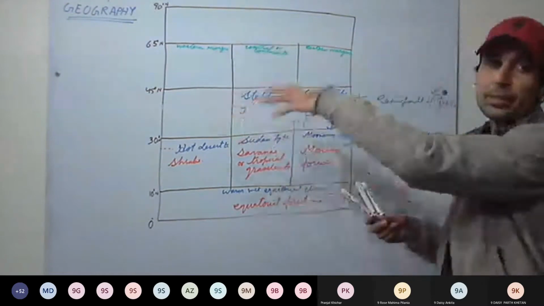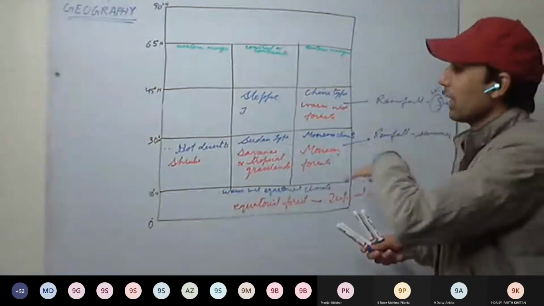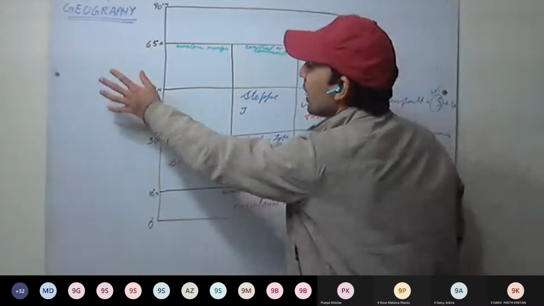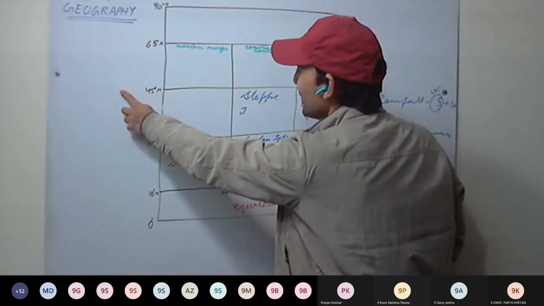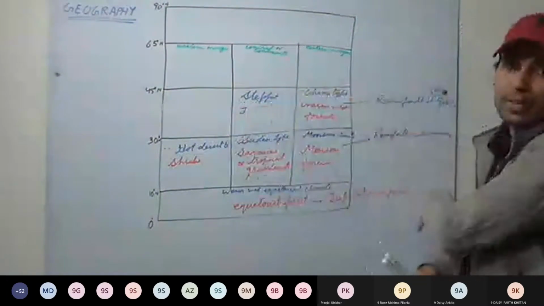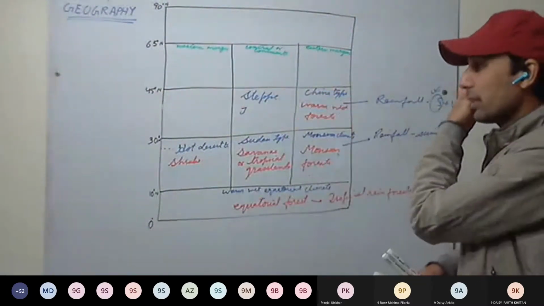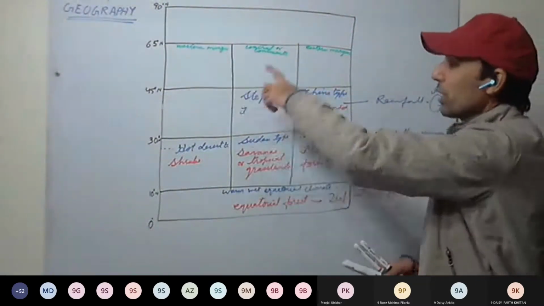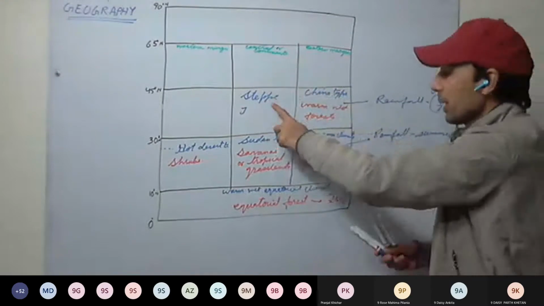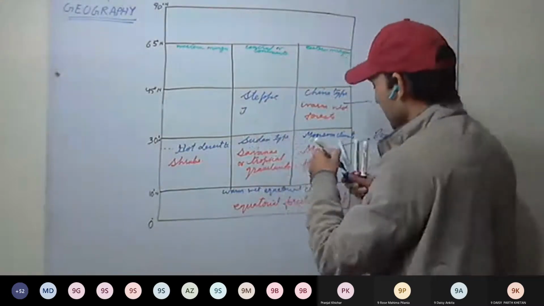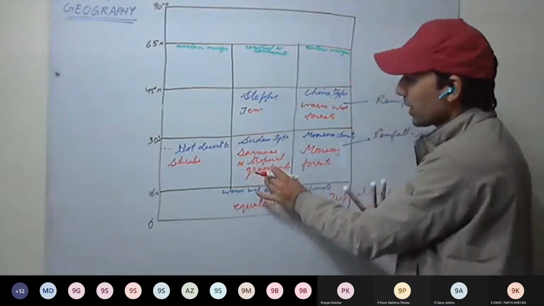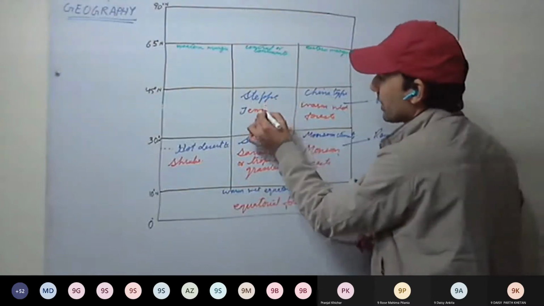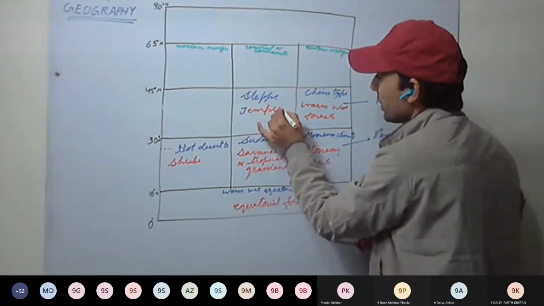Again, they have different names based on the different regions. Like pampas. Prairies we have, veldts we have, different names are there. Again for this grass, puszta, different names are there. Locally we will be discussing them in detail. These are temperate grasslands. So tropical grasslands, then we have the temperate grasslands. And these are called as steppe.